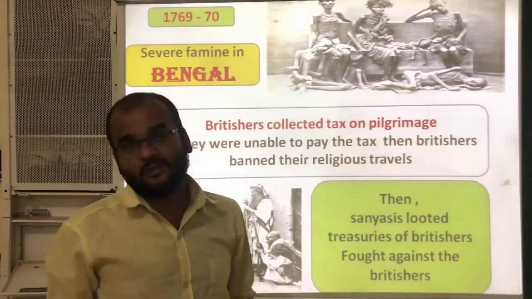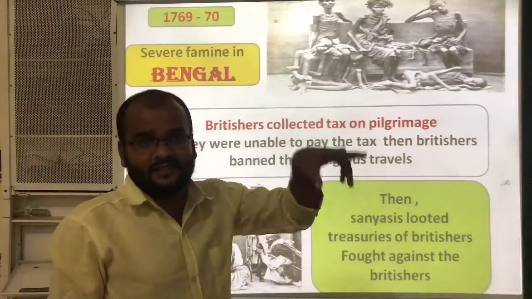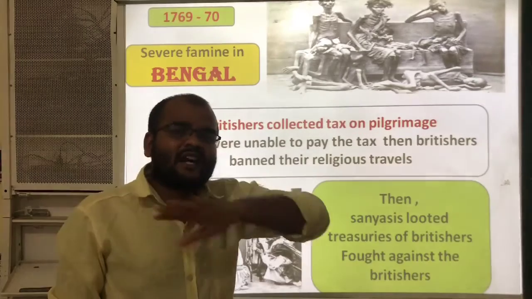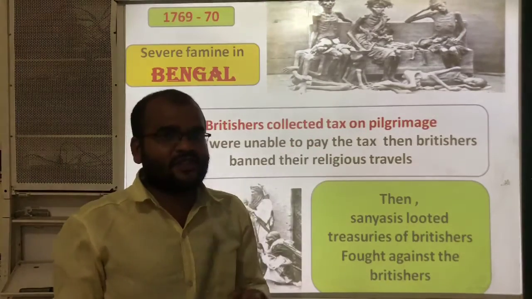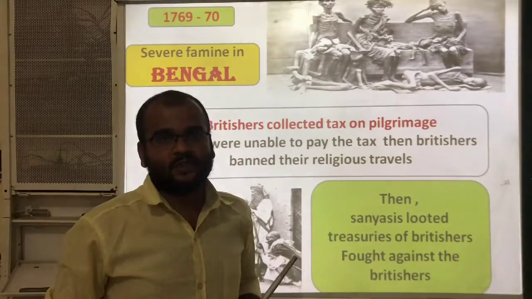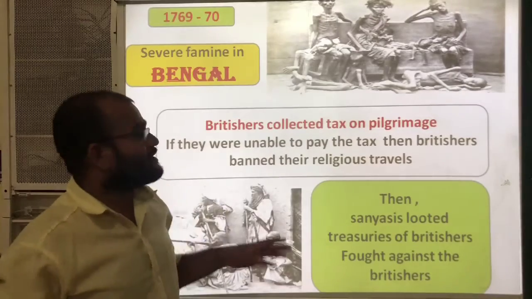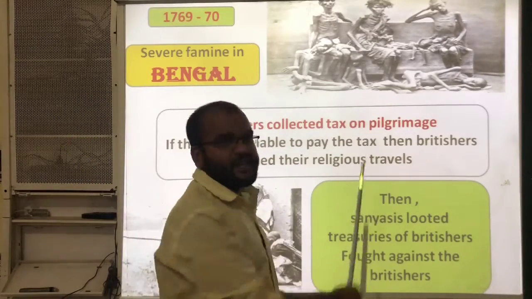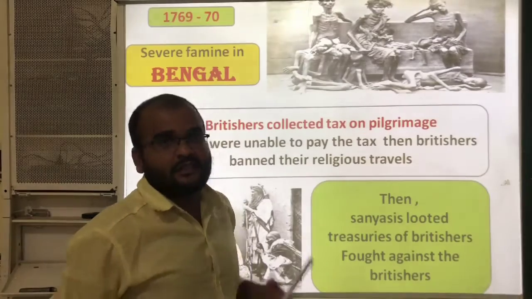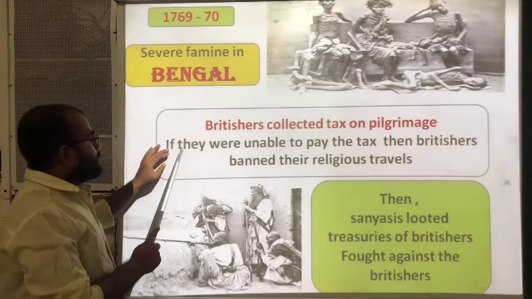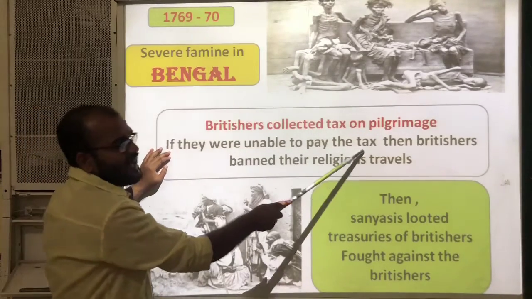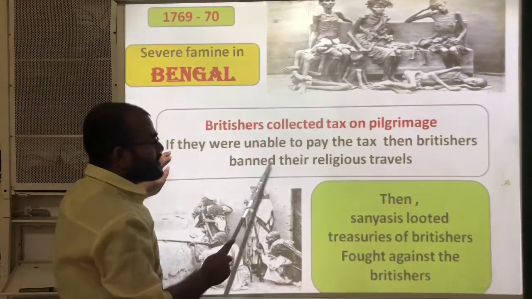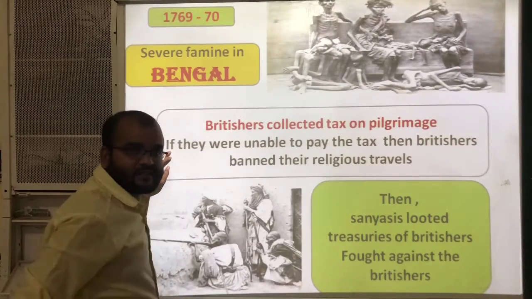All these sannyasis always travel from one place to another, especially to the holy places. So here the Britishers collected tax on pilgrimage from the sannyasis. And if they were unable to pay the tax, then the Britishers banned their religious travels.